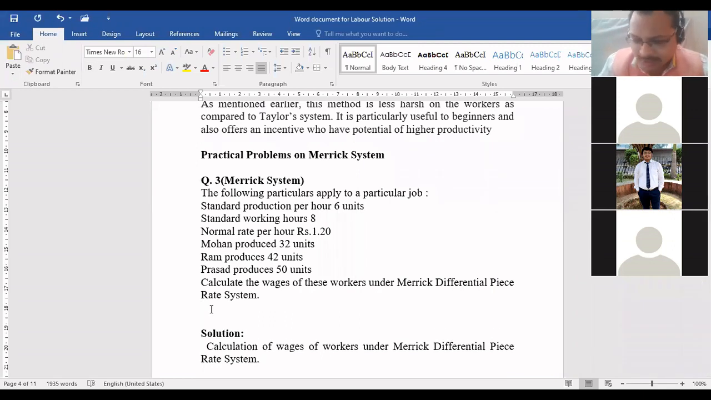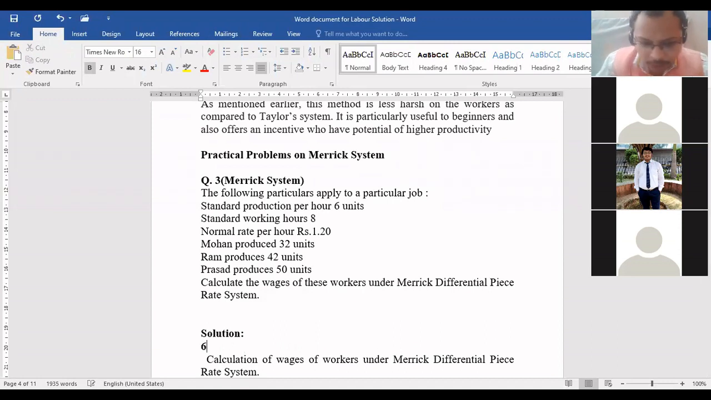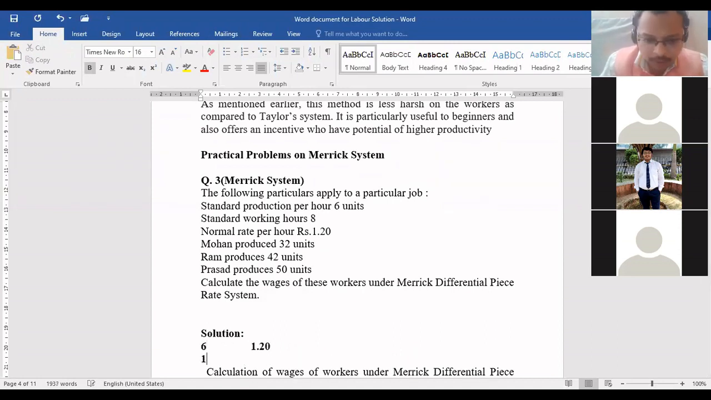For 6 units, let me write here, you are getting 1.20, correct? So for 1 unit, what will be the rate? 1 multiplied by 1.20 divided by 6. That is a simple calculation, simple cross multiplication, beta, that you have already done in your school. Yes or no? Everyone got the answer?